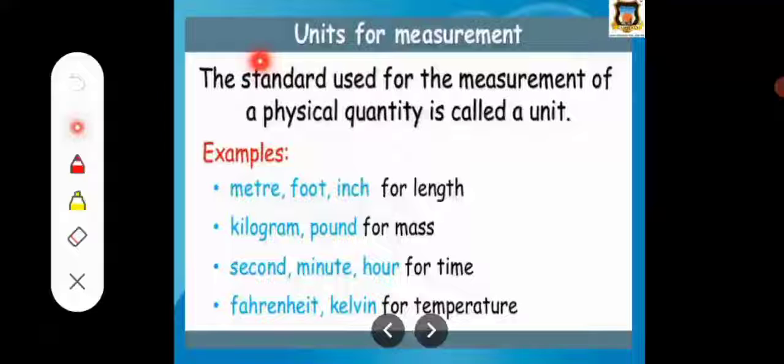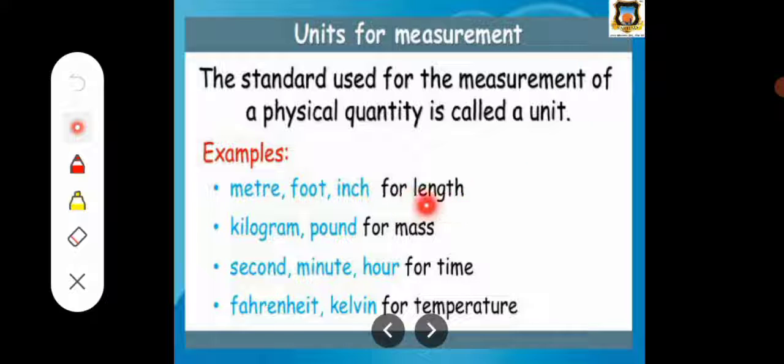The next topic is the units for measurements. When we measure some physical quantities, at that time we describe some units, right? But what is meant by unit? The standard used for the measurement of a physical quantity is called a unit. When we measure physical quantities, we use some standards, and that is called a unit.